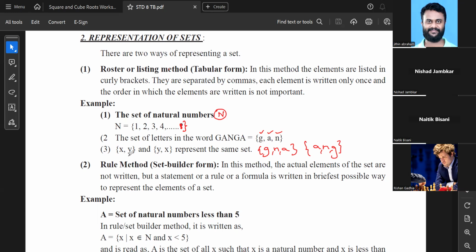In the next step also they have said the same thing, x comma y and y comma x both are one and the same, so you don't have to specifically worry about the sequence of writing the letters, it doesn't matter. Does anyone have any doubt so far? No, sir. Okay.